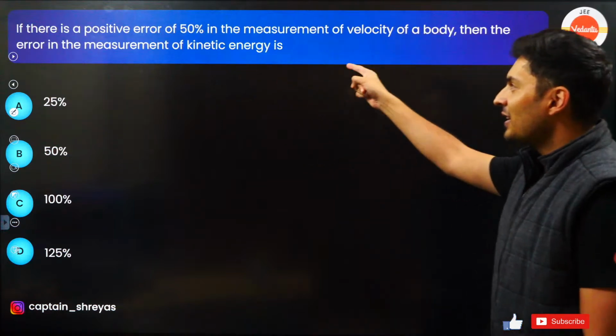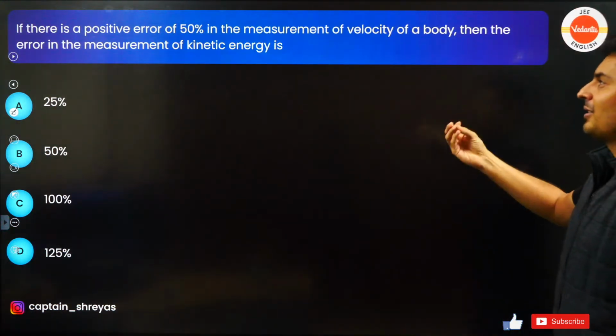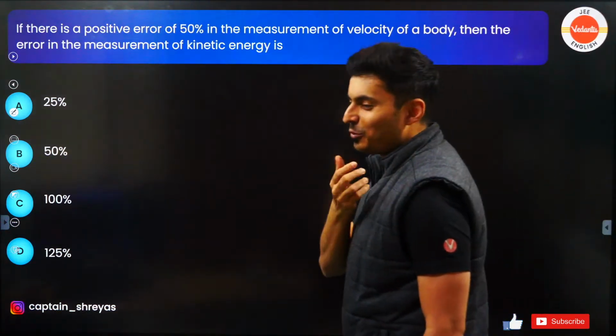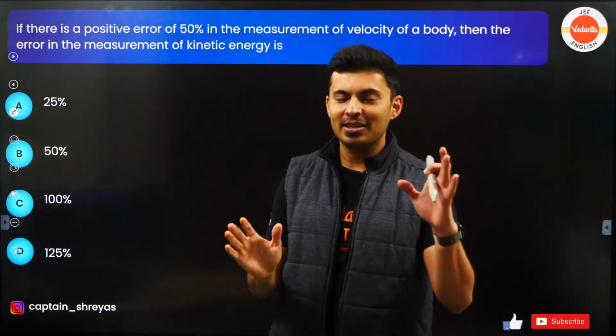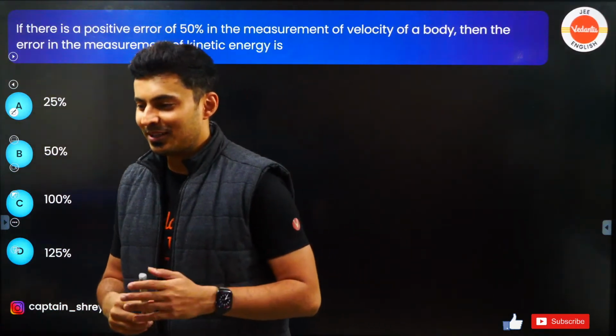Alright, so if there is a positive error of 50% in velocity, then what is the error in measurement of the kinetic energy? Wow, what a brilliant question. 100%. Many students will make some mistake here. I am so clear about this.